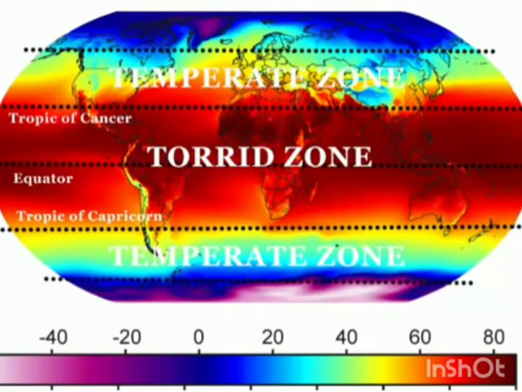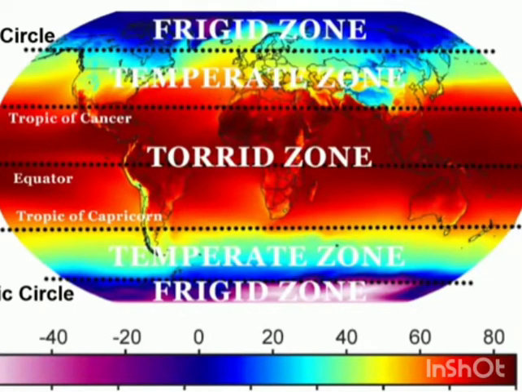As we go further away, we have the temperate zone or the temperate region. This is the area lying in between Tropic of Cancer and Arctic Circle in the northern hemisphere and in the southern hemisphere it is between Tropic of Capricorn and Antarctic Circle. Now this area has a pleasant climate. That's why you'll find most of the tourist destinations in the world located at temperate regions.